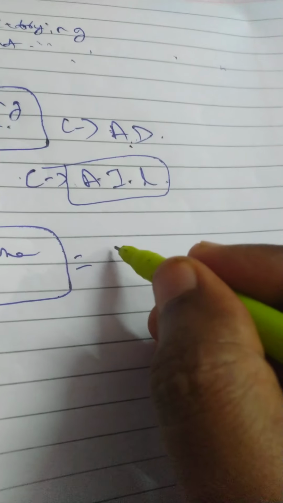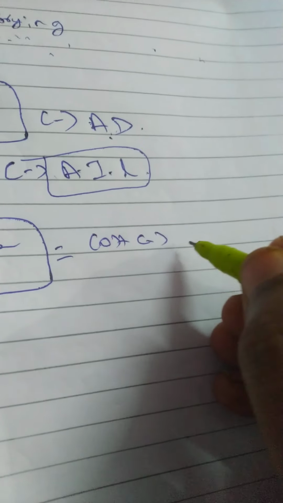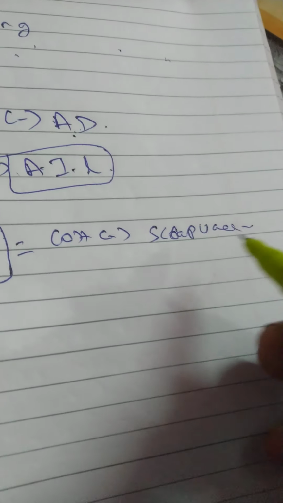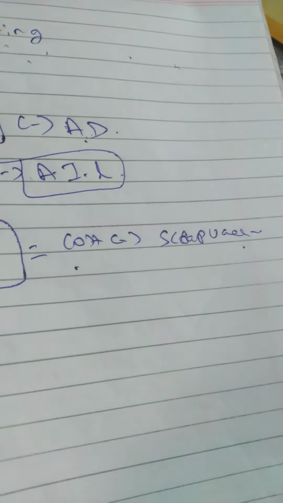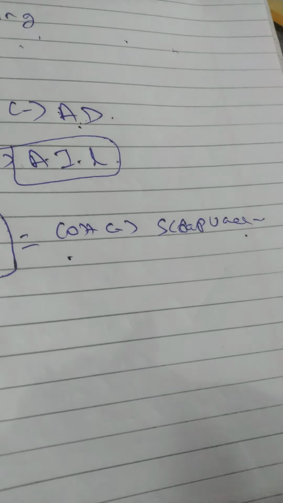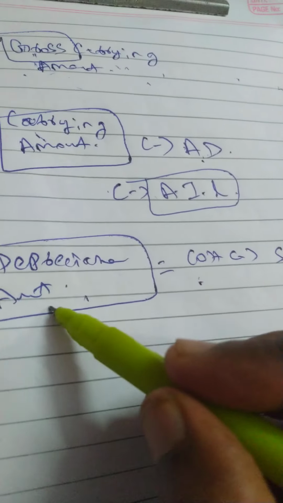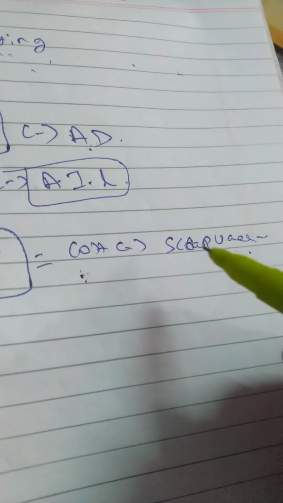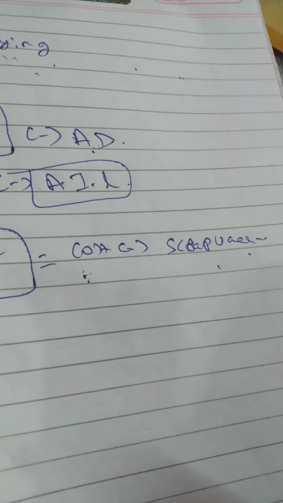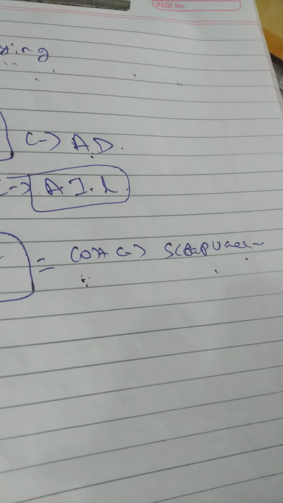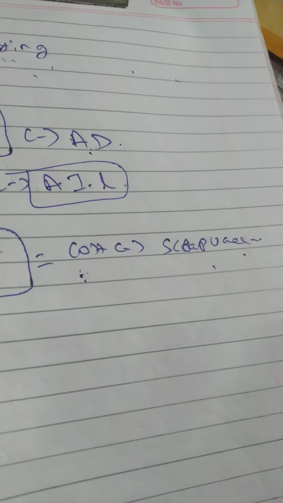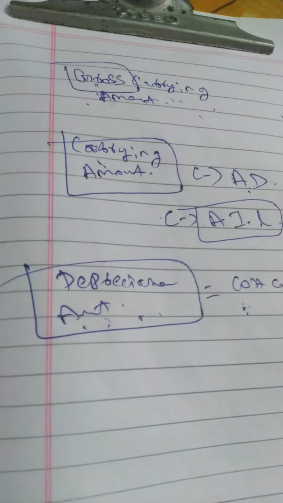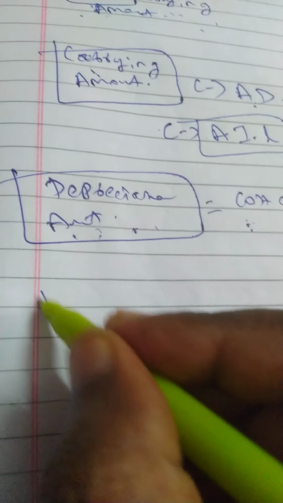That is actually cost minus scrap value. You know the formula, right? Depreciation formula, generally cost minus scrap value divided by useful life in years. That is what depreciation is, correct? So depreciable amount means the amount which is available for depreciation. So normally cost will be something, cost minus scrap value, whatever amount remains, for that only we will provide depreciation. Okay, so cost minus scrap value is your depreciable amount. Okay, depreciation.